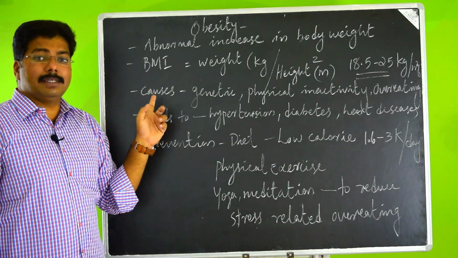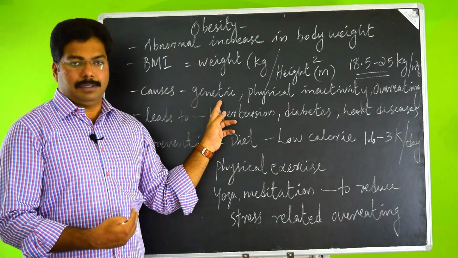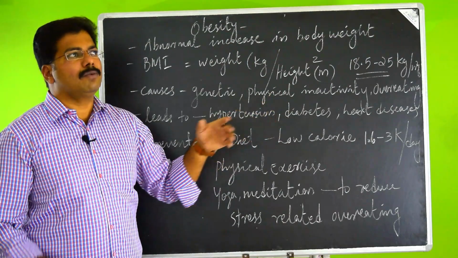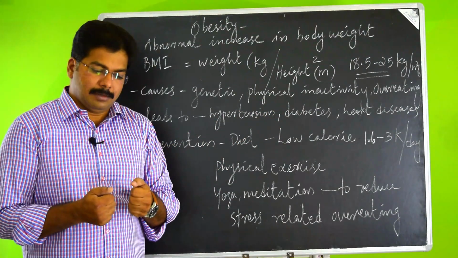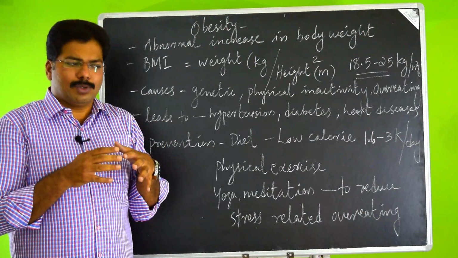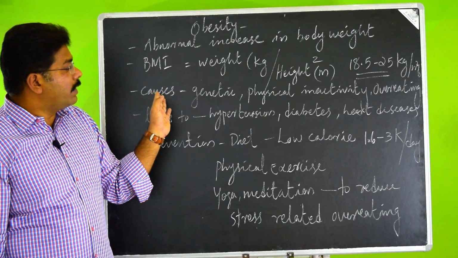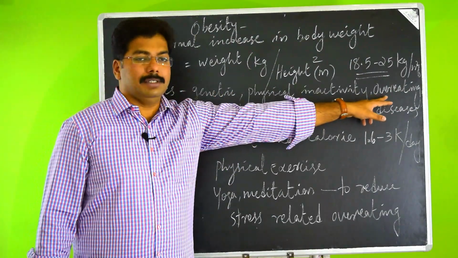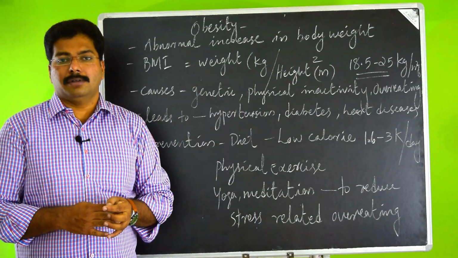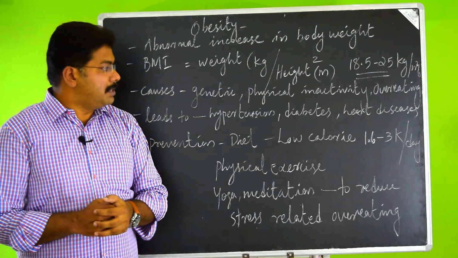Coming to the next one, what are the major causes? Some of the cases are genetic. Genetically, people will be obese. Lack of physical activities, that means maybe your job requires you to be seated in a single place, or as a student you don't go outside and play, you are always with the mobile. Mostly inactive lifestyles will increase the weight of your body. And overeating and eating all saturated food items, fast food items, all these will increase the weight of your body, that will make you obese.